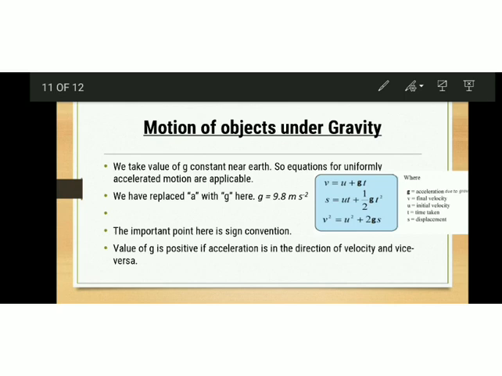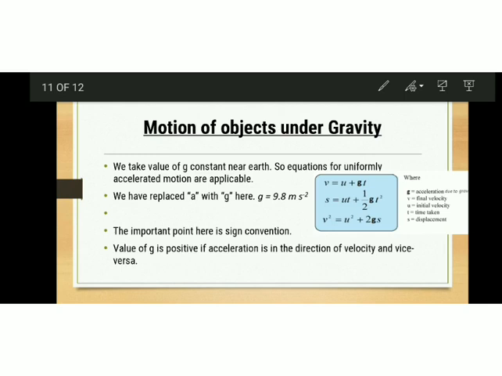Similarly, if we take different objects, let it be a pencil, pen, stone, eraser, scale, ruler, and drop them simultaneously from the first floor of a building, you can see all the objects will reach the ground simultaneously. At the same time, if you take a crumpled paper and a plain sheet of paper, which of them will reach the ground first? Obviously, it will be the crumpled paper, because the air offers more resistance to the plain sheet of paper than the crumpled paper.